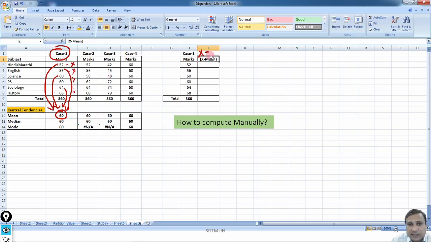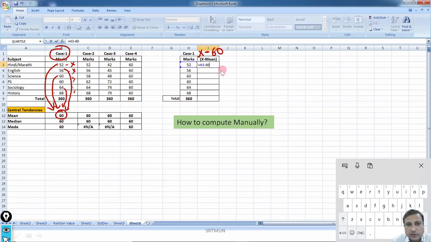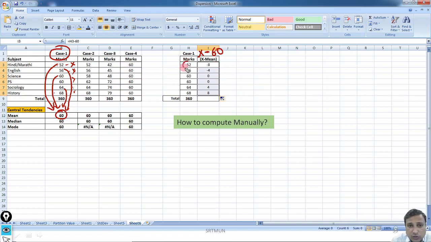minus the mean. How much is my mean? My mean is 60 here. So if I compute this, you will find 52 minus 60, I have computed it as minus 8. Here it is minus 8. Then I'll just drag it to the end. I'll get the difference. Difference of what? The gap between all these values and the actual mean.